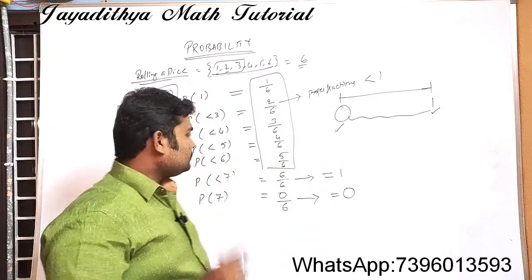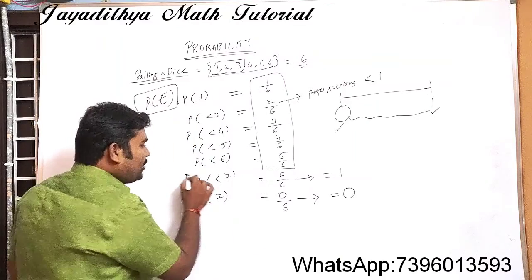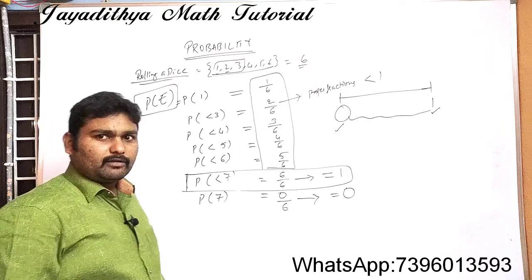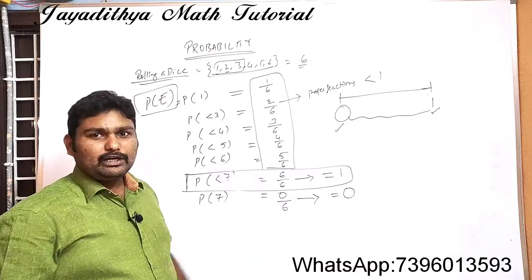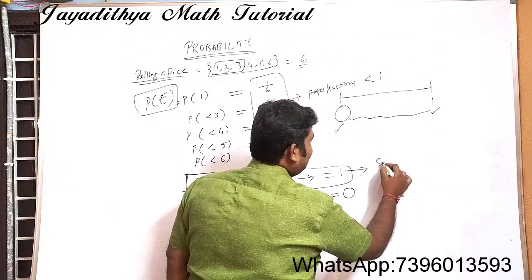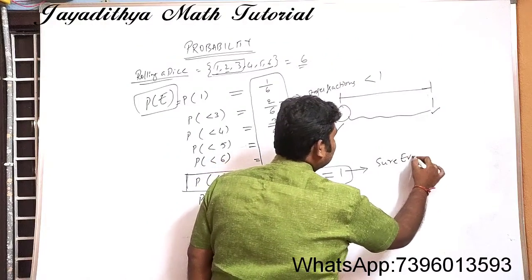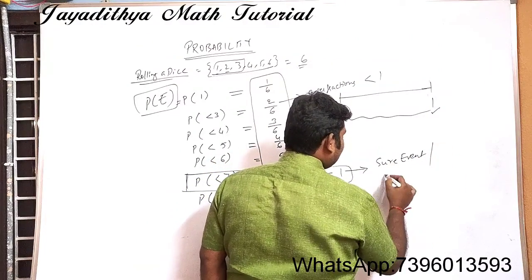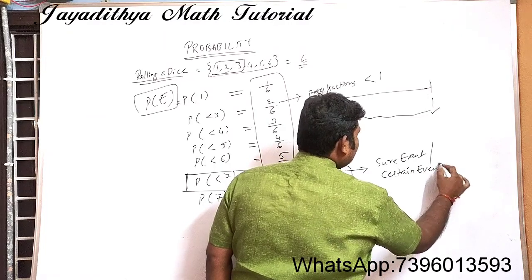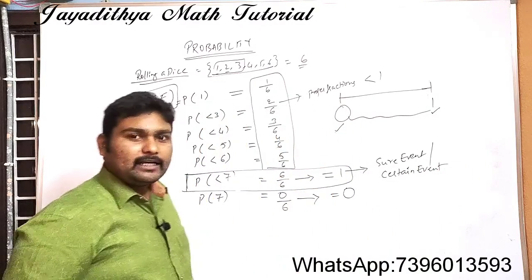So see here, whenever the probability value is equal to 1, we call this event a sure event or certain event. Sure event or certain event. Clear?